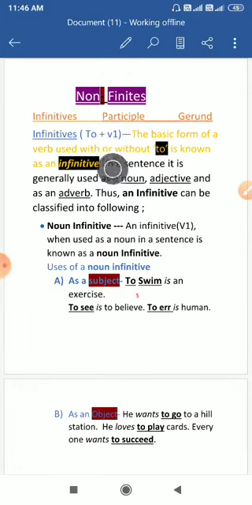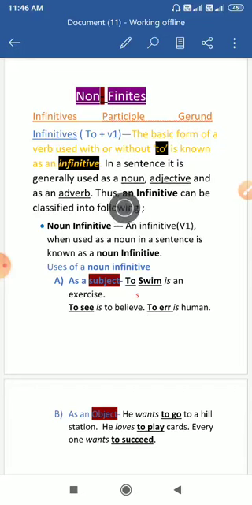So an infinitive in a sentence is generally used as a noun, as an adjective, and as an adverb. Concentrate on the underlined words. How is an infinitive used in a sentence? An infinitive is used as a noun, as an adjective, and as an adverb. To understand this, you must know how a noun is used in a sentence and how an adjective is used in a sentence. Many a time in the classroom, when I have asked how a noun is used in a sentence,